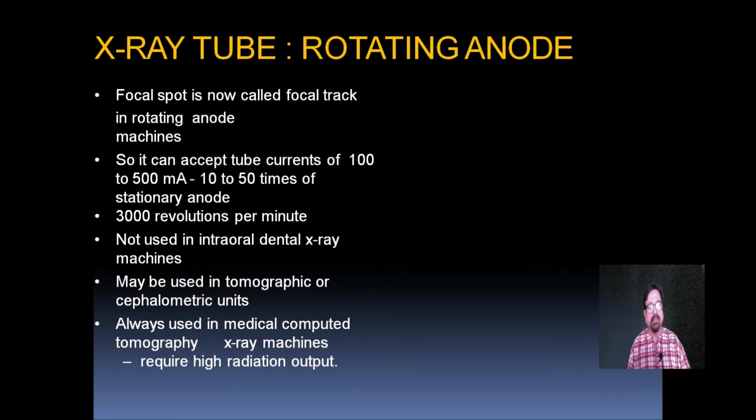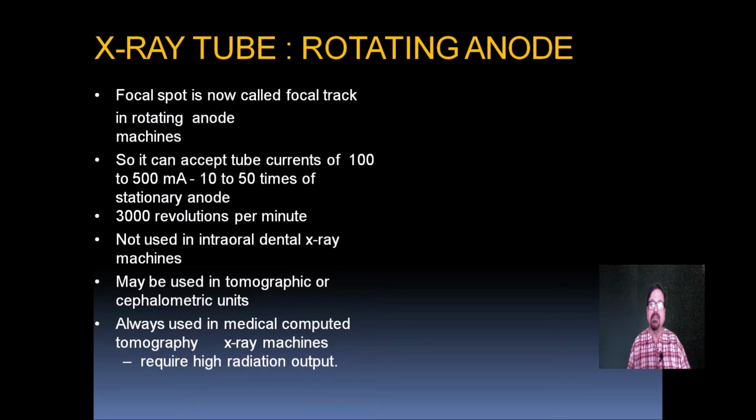It can accept tube current of 100 to 500 mA, that is 10 to 50 times that of the stationary anode. This is the advantage we achieved: the tube rating of the rotating anode tube will be much higher than that of the stationary one, 10 to 50 times more, because of the rotation and the different contact coming every time, causing more dissipation of the heat. 3000 revolutions per minute is the minimum speed required to give appropriate dissipation.